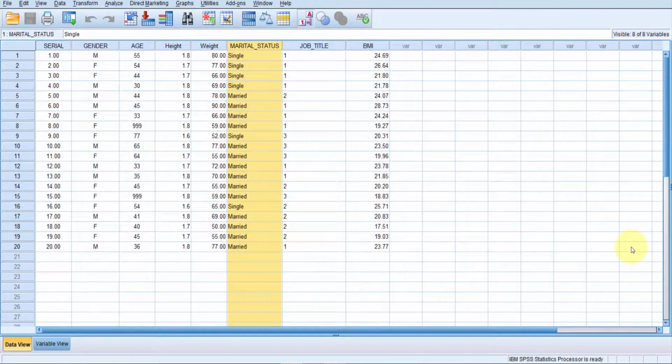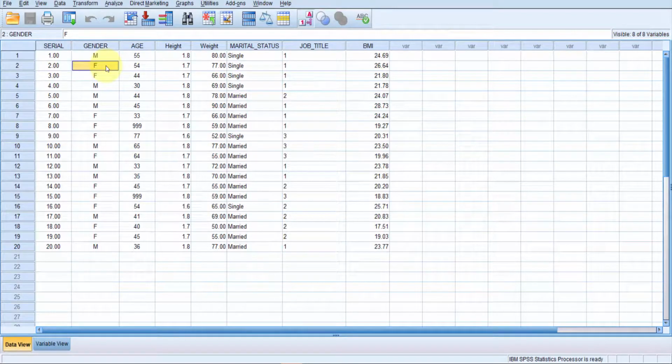A chi-square test is done to assess the association between two categorical variables. This is our SPSS dummy dataset. In this fictitious dataset, we have one categorical variable which is gender, and the categories are male and female.